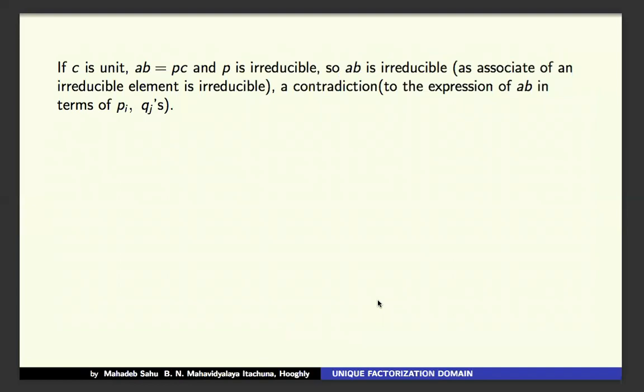Now another case: C may be a unit or C may not be a unit.